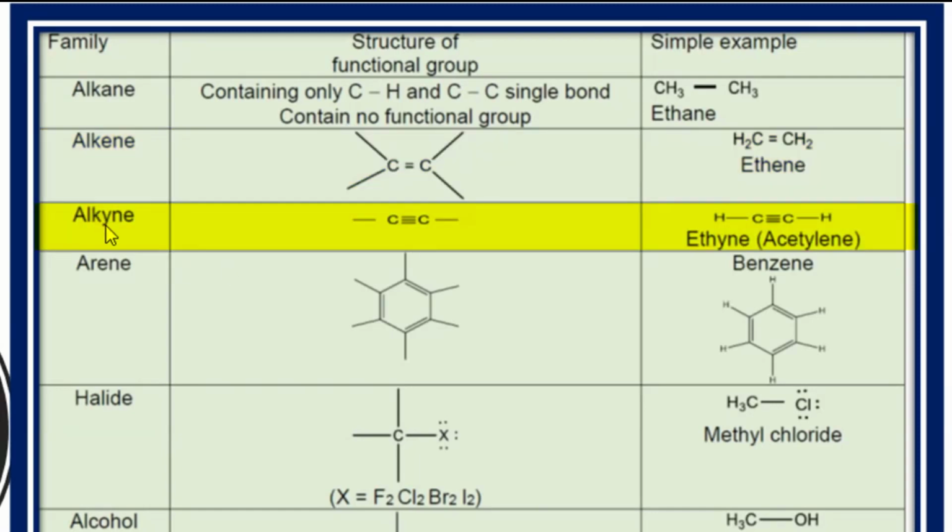Similarly, the next class or next family of the organic compound is the alkynes. So alkynes have the carbon-carbon triple bond. And a very simple example is the ethyne. The first member, ethyne, carbon triple bond carbon.